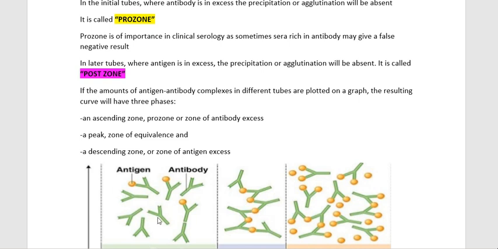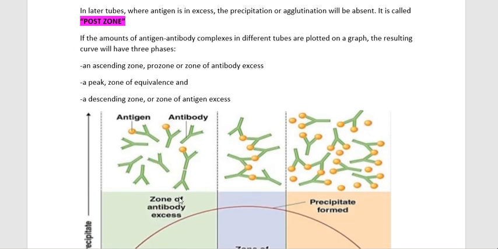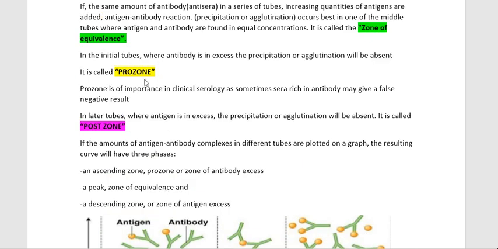In the initial tubes where antibody is in excess, the precipitation or agglutination, that is the antigen antibody reaction, will be absent. So you can't see the reaction here, and this zone is called the prozone. The prozone is of importance in clinical serology, as sometimes sera rich in antibody may give a false negative.